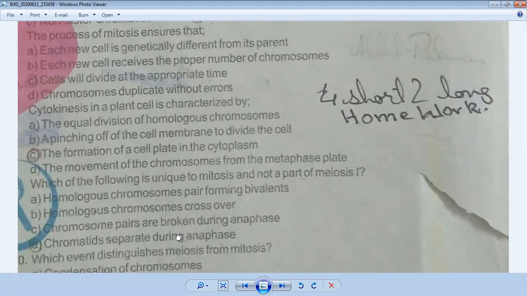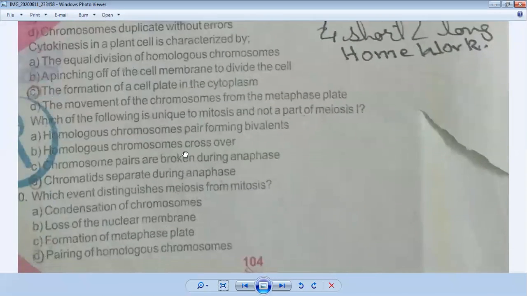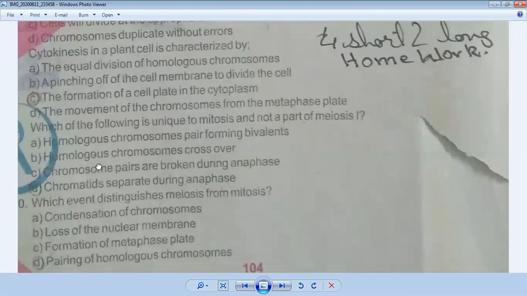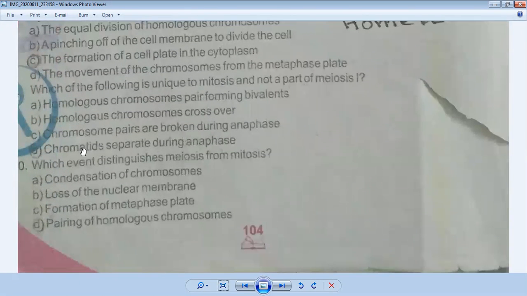Then come to our next question. Question number 10. Which event distinguishes meiosis from mitosis? Okay, how can we differentiate between meiosis and mitosis? Some events are given in options: condensation of chromosomes. Second is loss of the nuclear membrane.